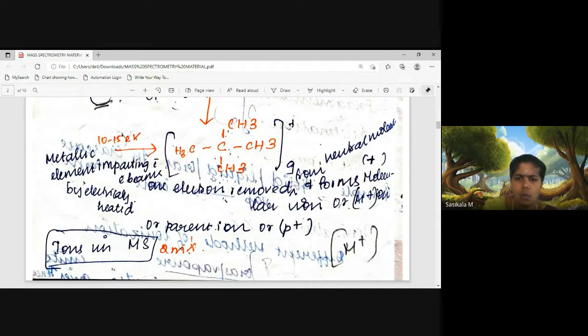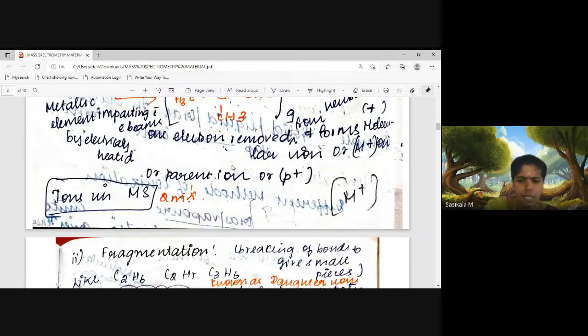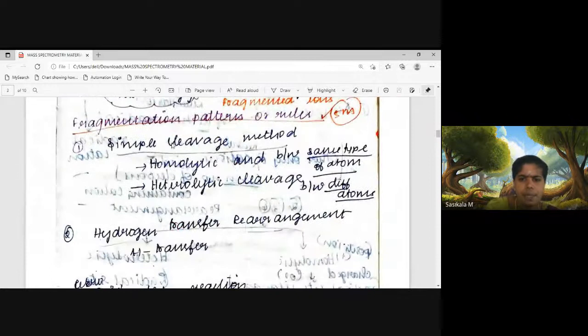Homolytic means the bond breaks between similar atoms, whereas in heterolytic cleavage, hetero means different atoms. It may be carbon oxygen, carbon sulfur, carbon nitrogen, or whatever heteroatoms or halides are attached to carbon; that bond breakage occurs in heterolytic cleavage. So this is about the simple cleavage method.